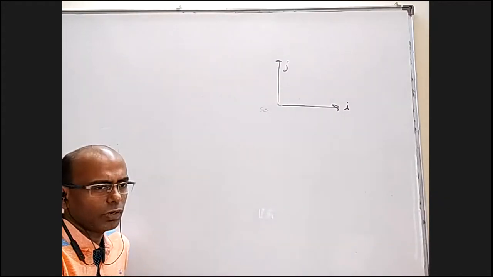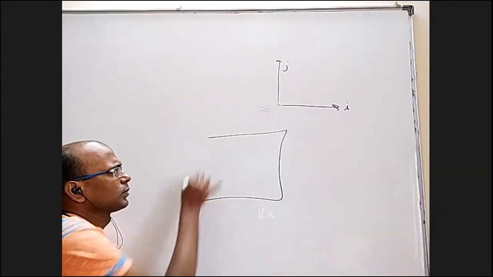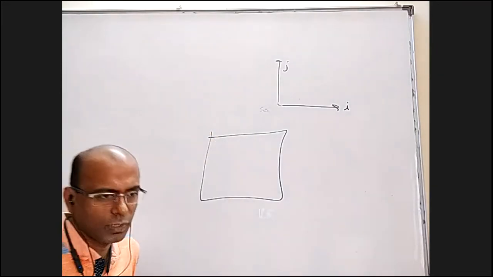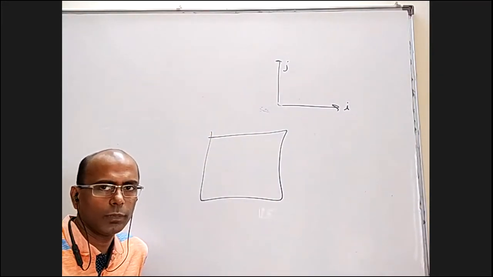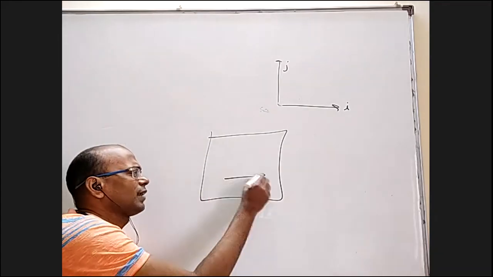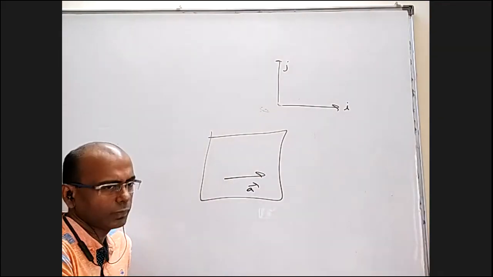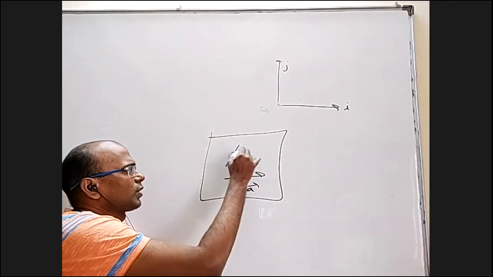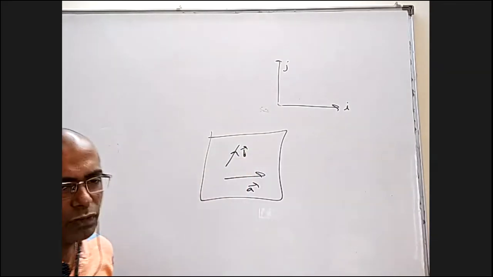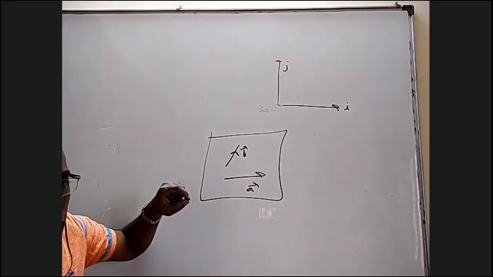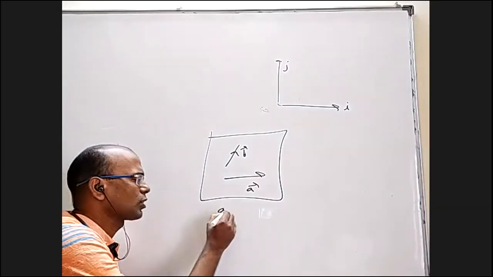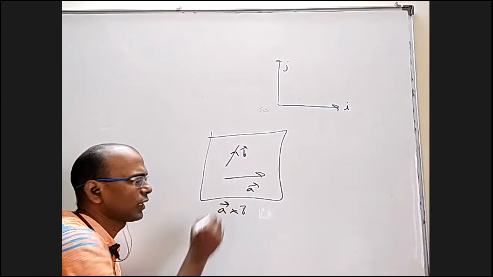Many times we'll come across this: I'll have a plane and I will need to find a normal of that plane. Let's say I have a vector A bar within the plane and a vector B bar also within the plane. I want a vector perpendicular to the whole plane. That is obviously A cross B, because that is the very definition of A cross B.